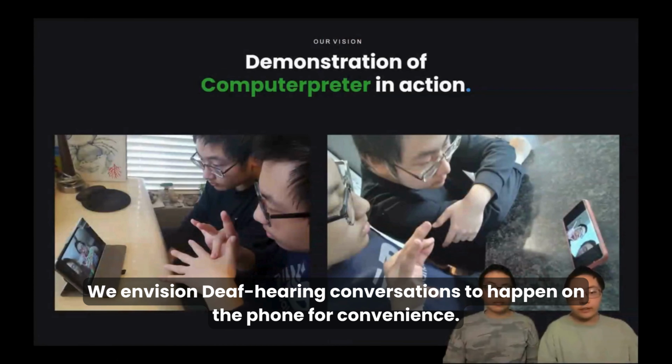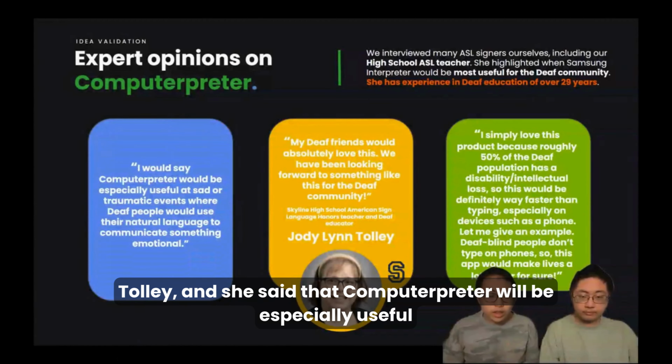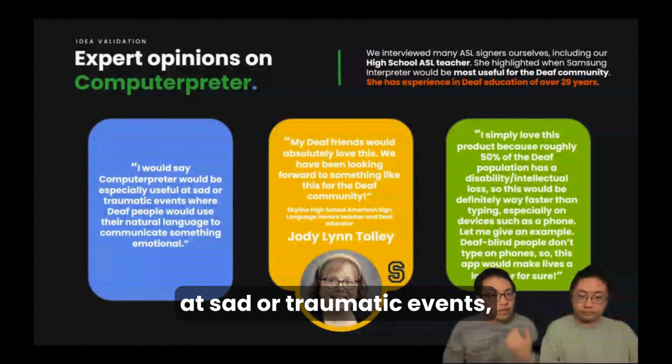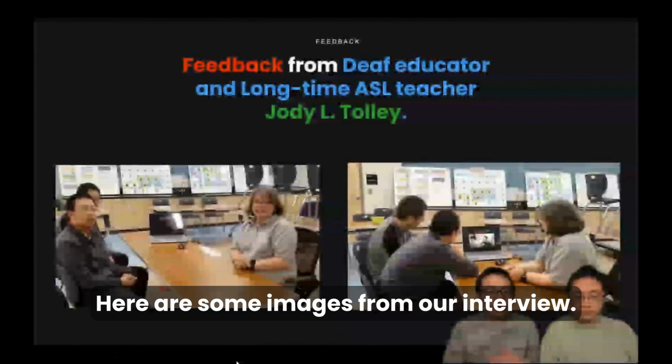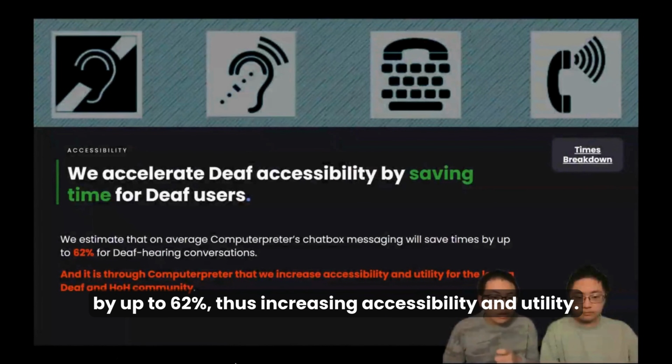We envision deaf-hearing conversations to happen on the phone, for convenience. A tablet is also fine. We interviewed our high school teacher and 29-year deaf educator, Miss Tully, and she said that Computerpreter will be especially useful at cyber-traumatic events, and also for deaf people who have, for example, intellectual loss. Here are some images from our interview. We calculated that Computerpreter will save time by up to 62%, thus increasing accessibility and utility.